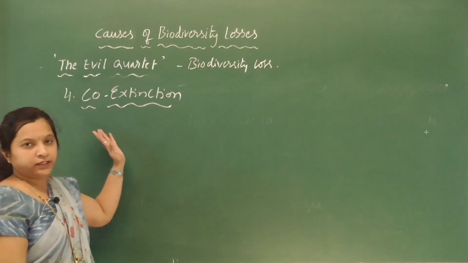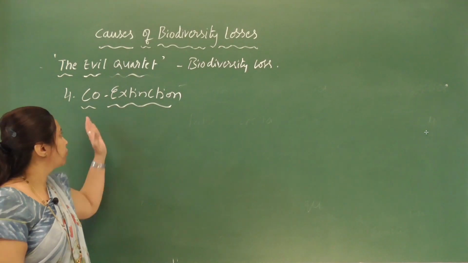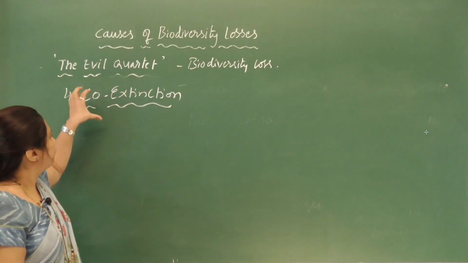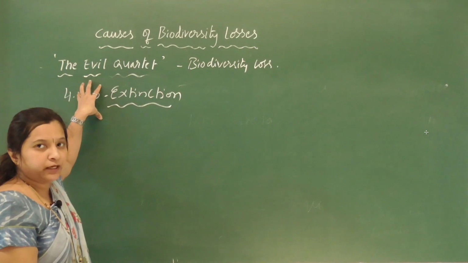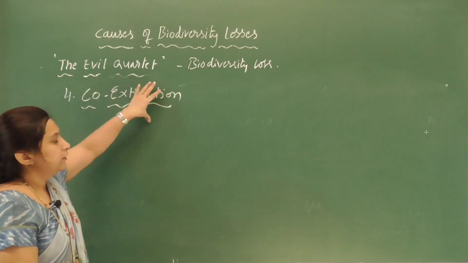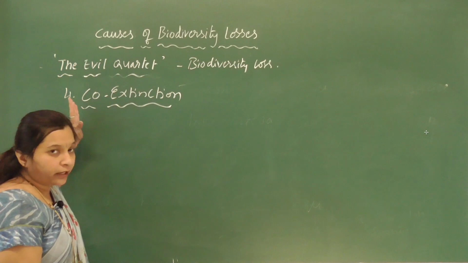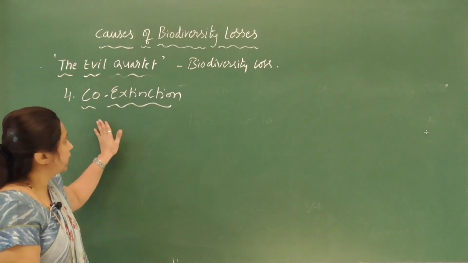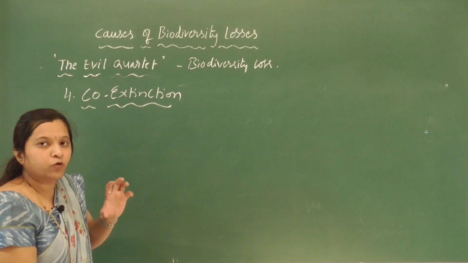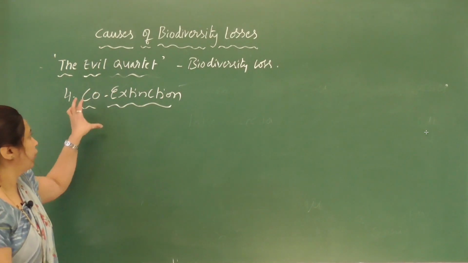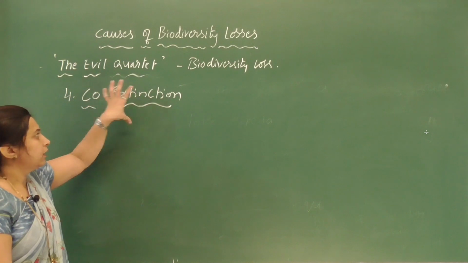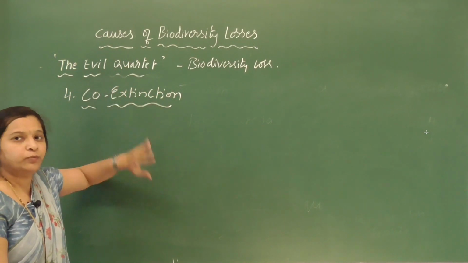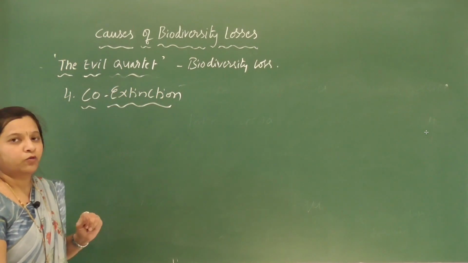co-extinction. As the name itself indicates, co-extinction. If one of the species becomes extinct, the species depending on it for its survival also becomes extinct. Okay, so that is co-extinction. So what does co-extinction mean here? If one of the species becomes extinct, the other species depending on it will also become extinct. So that is co-extinction.